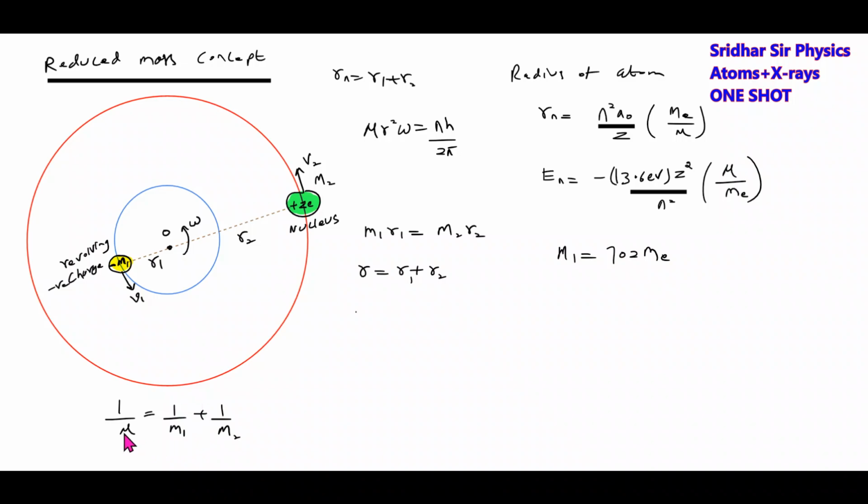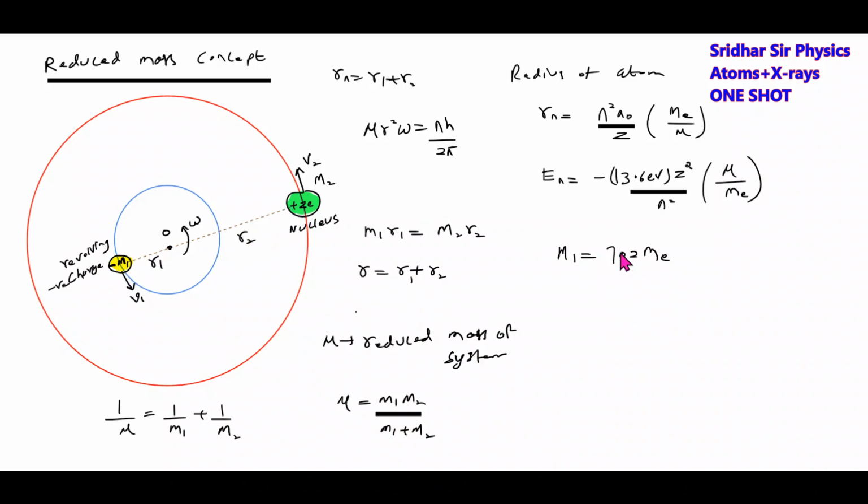Then the reduced mass will come. What is the reduced mass? Mu is the reduced mass of the system. So how much will mu be? M1 M2 by M1 plus M2. This is the value of mu. If you check, the reduced mass of the system will be less than the sum of the masses of the nucleus plus the revolving particle.